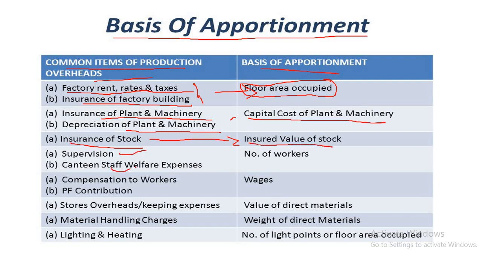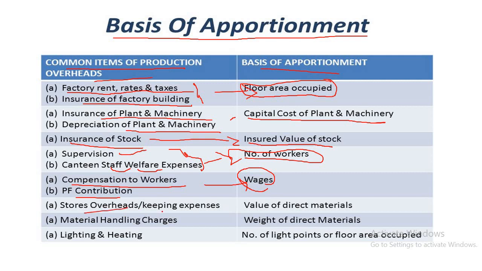Supervision, canteen staff and welfare expenses, relating to employees, are on the basis of the number of workers or number of employees. Compensation to workers and PF contribution are also related to employees but are on the basis of direct wages.